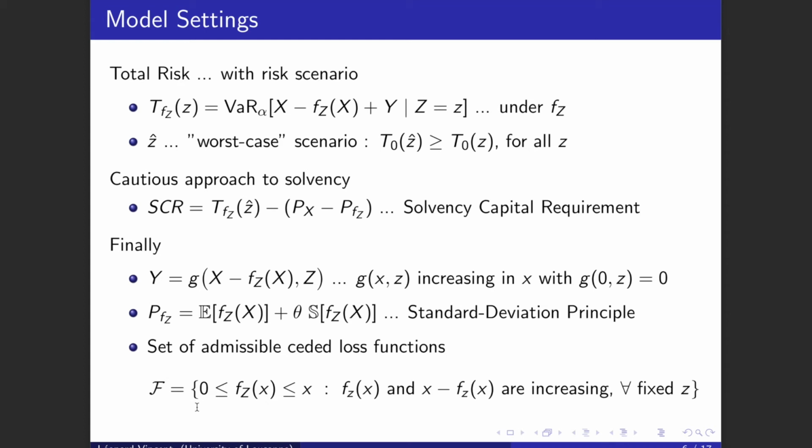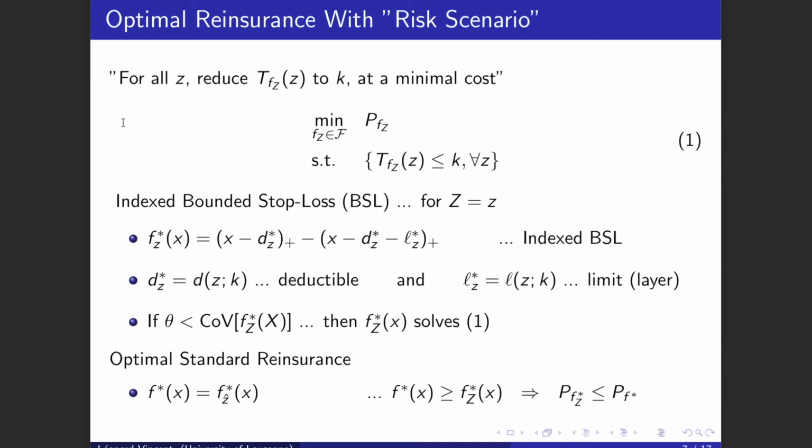That means that the insurer will never cede a negative amount, nor will it cede an amount that is greater than the total claim being reinsured. And this condition here ensures that for each risk scenario, none of the two parts of the treaty has an advantage of the total claim to be greater, which is a classical condition since it reduces moral hazard. So now here is the optimization problem. We minimize the reinsurance premium under the constraint that for each risk scenario, the total risk does not exceed K, and K is a positive value that is arbitrarily chosen by the insurer, taking into account solvency capital considerations.